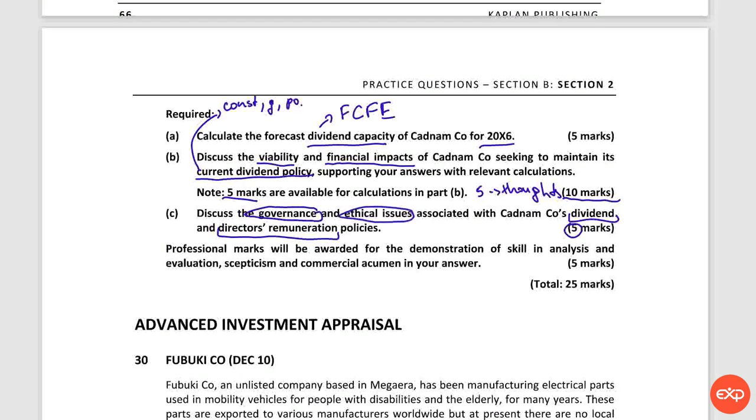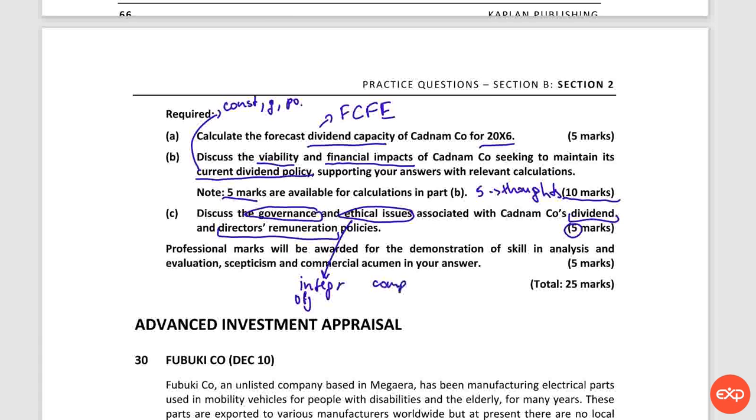And when we talk about ethical issues, please do not say it's unethical or it is bad. You need to actually list the issues which you are given in your theory. So, for example, you can talk about integrity or objectivity, or, for example, professional competence and due care, and so on. So you need to state the exact issue.